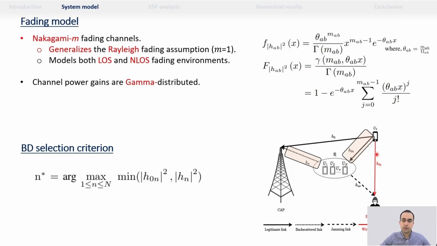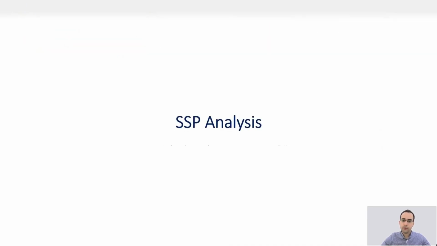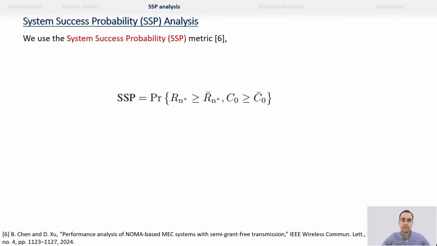By the joint channel, we mean the channel from the legitimate user to the backscattering device and from the backscattering device to the computational access point. The best backscattering device is selected using the maximum selection criterion. And for performance evaluation, we use the system success probability metric from reference 6.